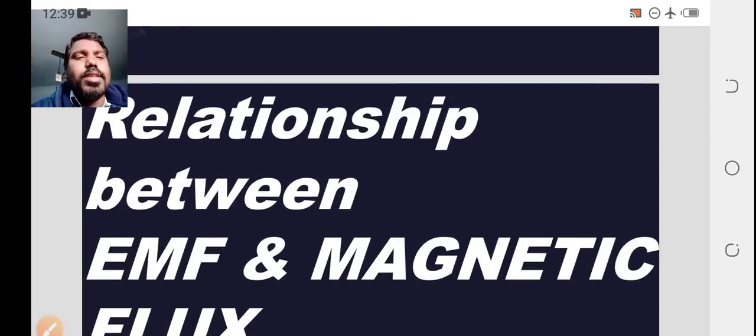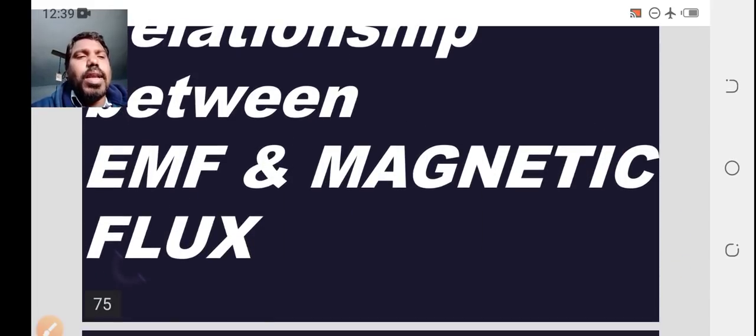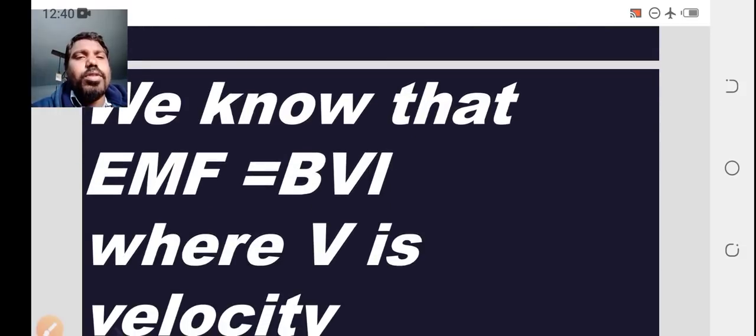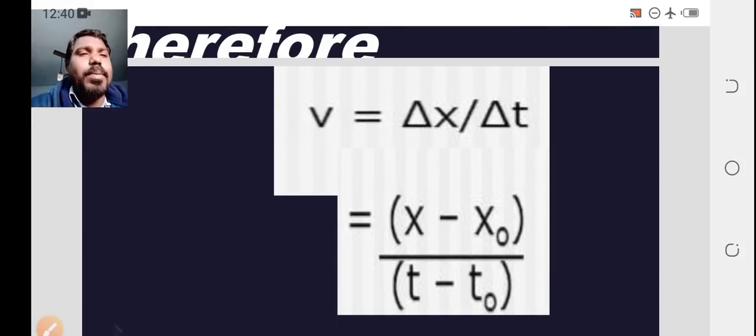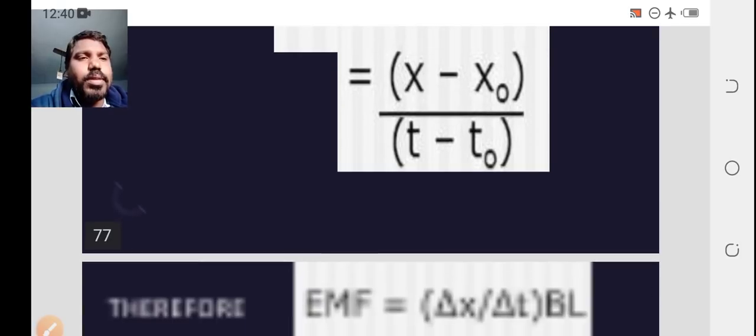Now what is the relation between electromotive force and magnetic flux? We know that the electromotive force V equal to BvL, where v is the velocity. Velocity is equal to displacement by time. Then I am taking two points of position, x minus x naught, and time t minus t naught.